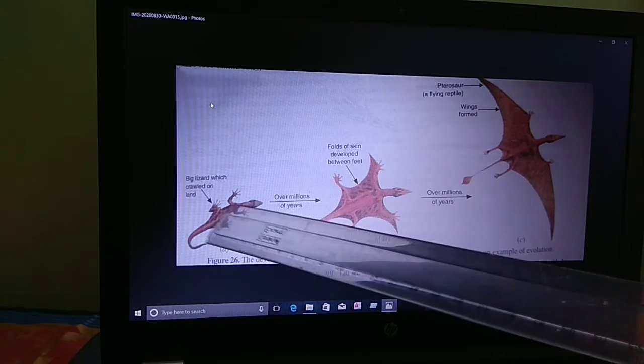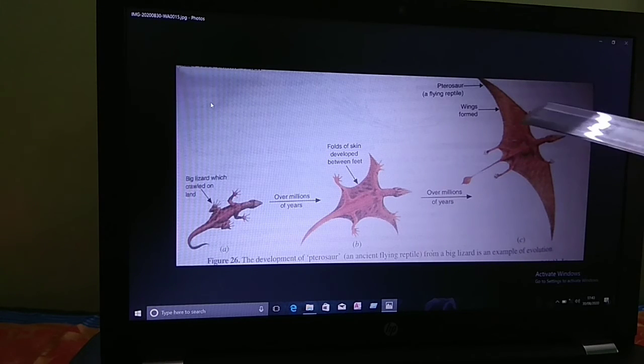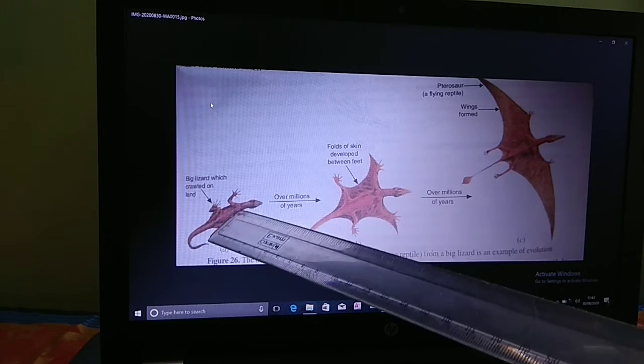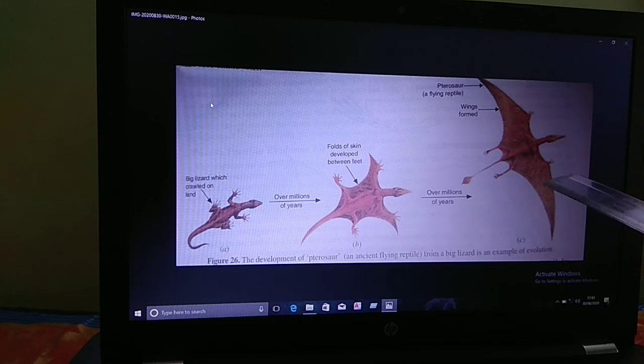You can see this one is the big lizard. Finally it started to fly. This evolution led to the formation of a new species. So this one is a lizard, and finally it forms a flying reptile. From the big lizard it forms the flying reptile. So this is an example of evolution.